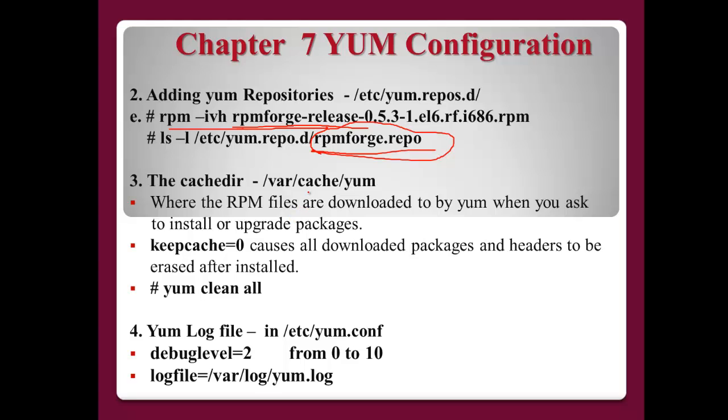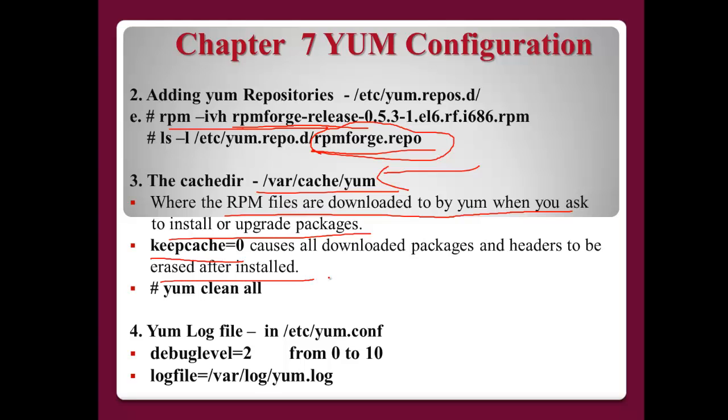Number 3, the cache directory. Normally yum will save the yum cache information in this directory, /var/cache/yum. Here are the RPM files downloaded when you ask to install and upgrade packages. So this kind of file is saved in this directory. And according to the option in /etc/yum.conf, keepcache can be 0 or 1. 0 means all downloaded packages and headers are erased after installation.